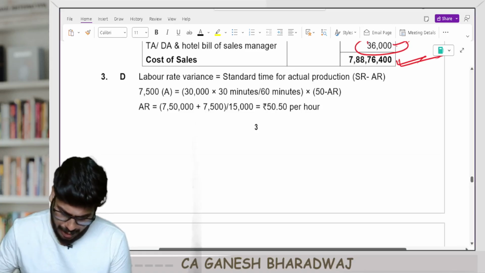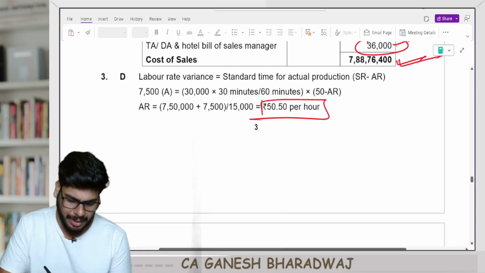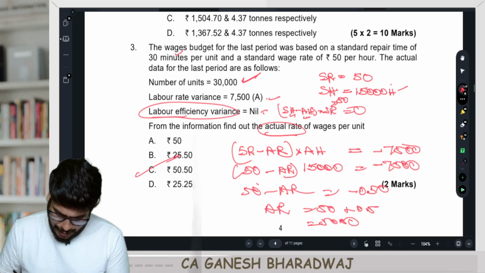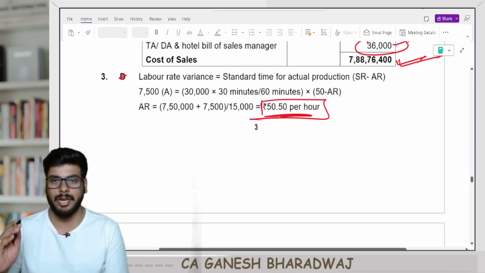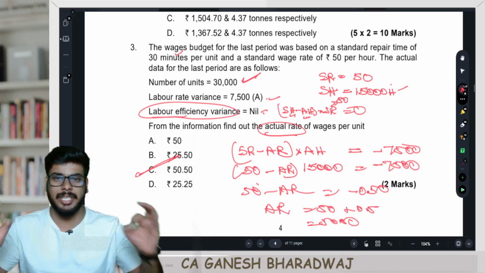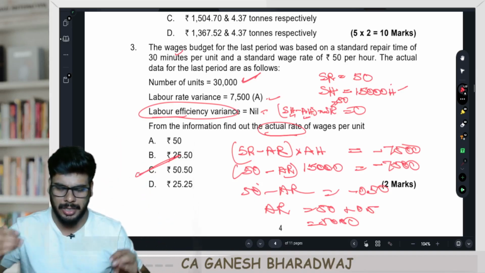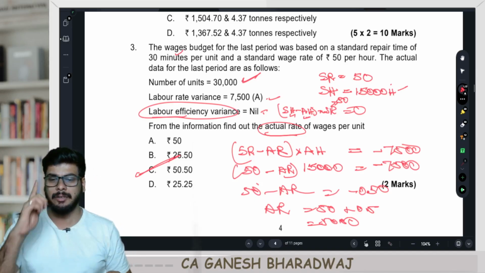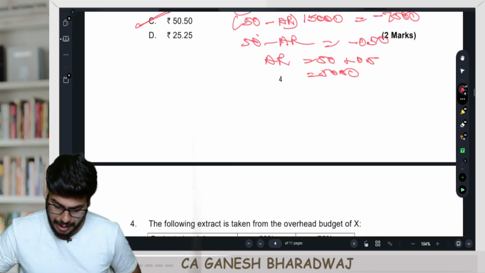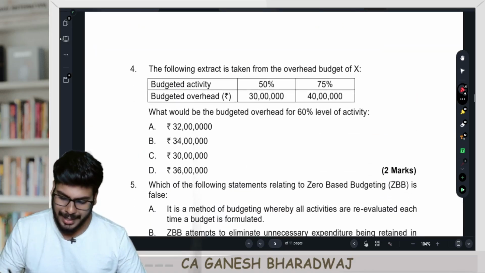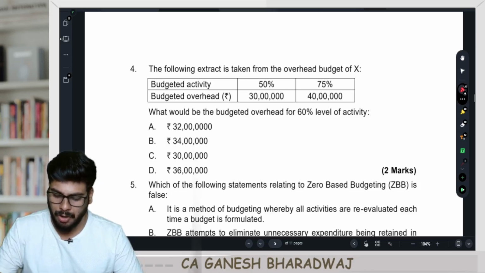So this is what they have given. The answer is 50.50. I think they have made a mistake. It's not D. I think it was option C, no? Yes, it was option C. However, the answer is 50.5 only. Clear with this, guys? Logically, just like how we've been doing in our lectures, just follow it. That's all it is. It will pay off. This is the reason I'm telling you the power of conceptual learning. Now, let's move on to the next one, guys. The following extract is taken from the overhead budget of X.